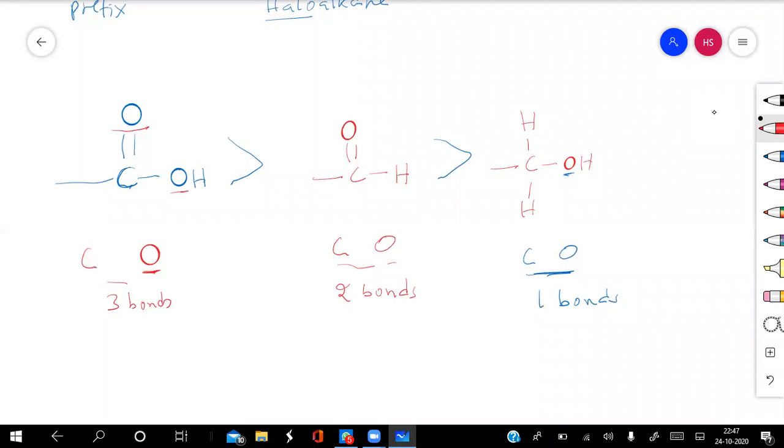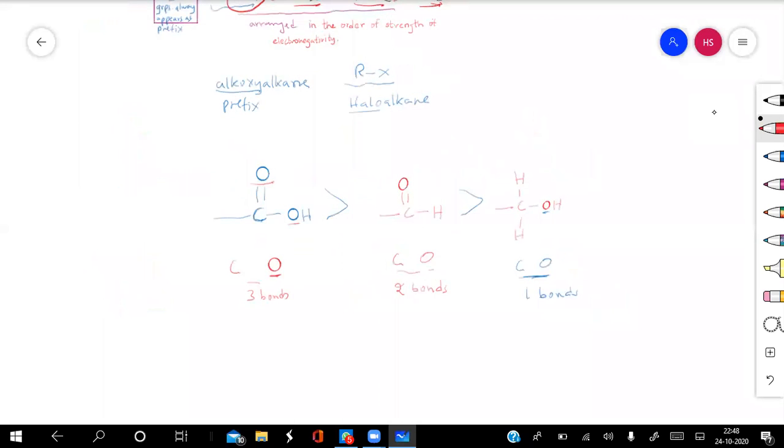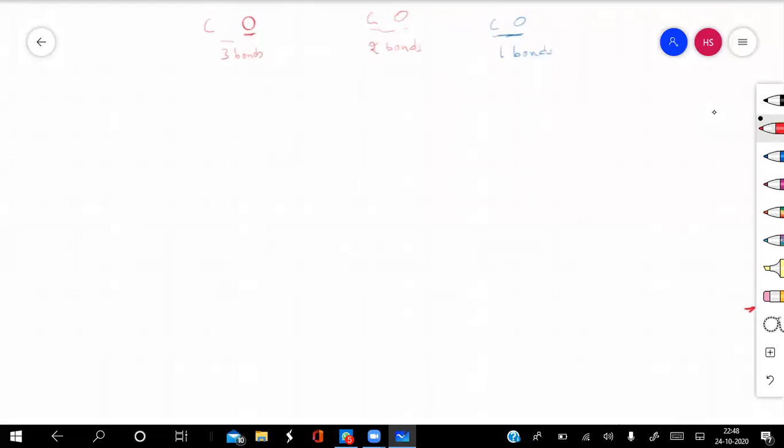And the one which is having the least priority will be alcohol, because in alcohol there is only one oxygen and its bond with carbon is only a single bond. In this way we will know that carboxylic acid is having a higher priority and the alcoholic group will be having a lower priority.